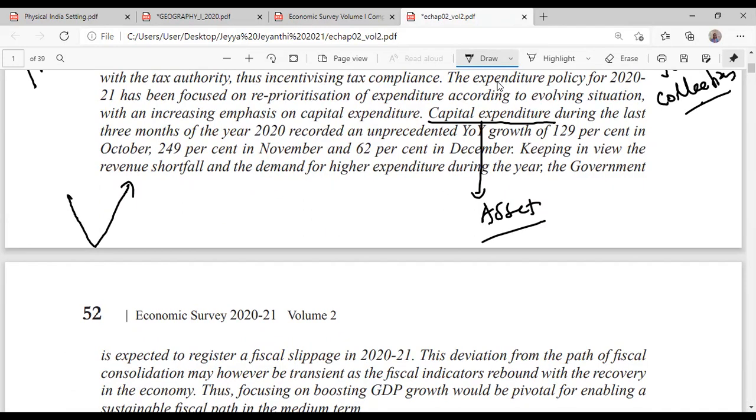Now, as I already told you, whenever government is spending, it is expected to register, underline this, a fiscal slippage. What do you mean by the word fiscal slippage?